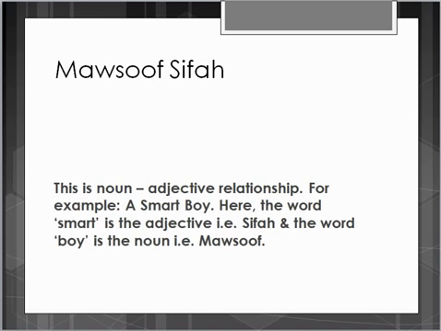So what's next? Mausuf sifa. It is simply a noun adjective relationship. That's all. For example, a smart boy, which I'm not. If you put this as smart is the mausuf and boy is the sifa. Sorry, I did the vice versa. The word smart is the adjective, i.e. the sifa. That means the adjective will be sifa, and the word boy is the noun, which is the mausuf. So mausuf, sifa, noun, adjective. You get that? I hope you do.